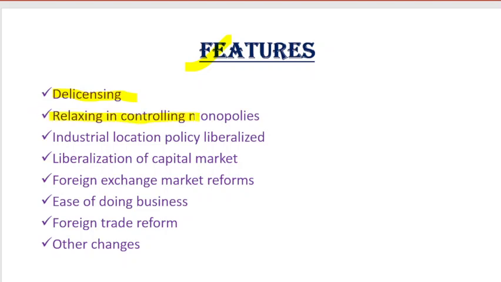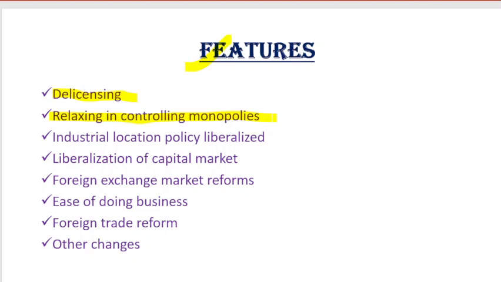Then in the second, you see here, relaxing and controlling monopolies. In India we have an act called the MRTP Act. This is a law. The full form is Monopolies and Restrictive Trade Practices Act. I am referring to the year 1985 or 1986. In that act it is written that firms with assets above 100 crore need to take permission to enter selected industries specified by the government. But now with this liberalization, what has happened?